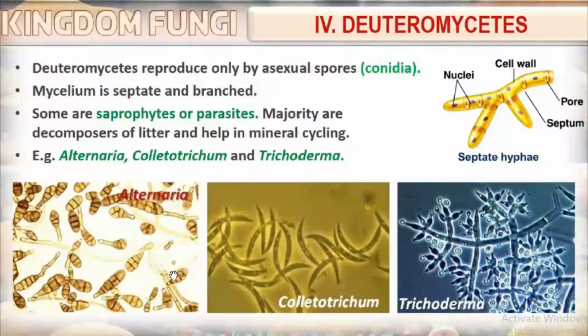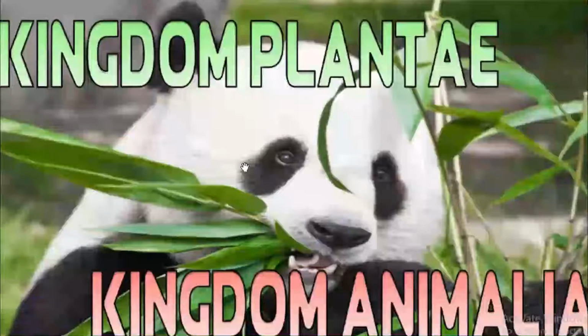Then what about the plant body of deuteromycetes? This is septate hypha. This is not a coenocytic condition. From the picture you are able to say. Deuteromycetes reproduce only by asexual spores, that is conidia. Some are saprophytes or parasites. The majority are decomposers of litter and help in mineral cycling. Examples: Alternaria, Colletotrichum, and Trichoderma.